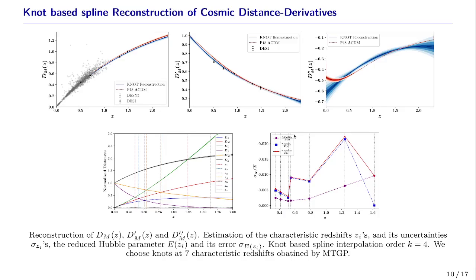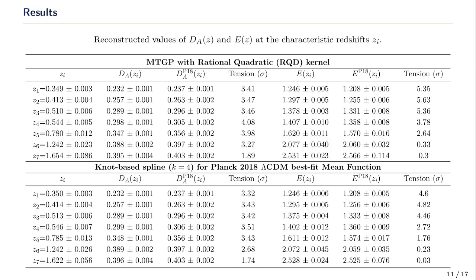Here the results have been shown for spline interpolation order K4. We have done it for orders 3 and 5, and the results are mostly similar. And these are the results.